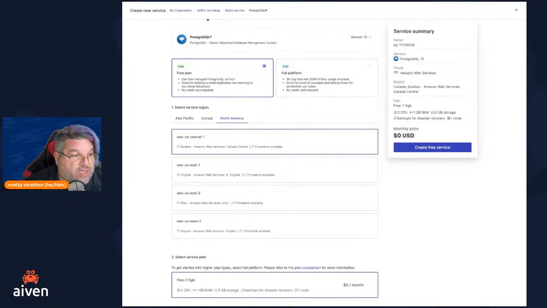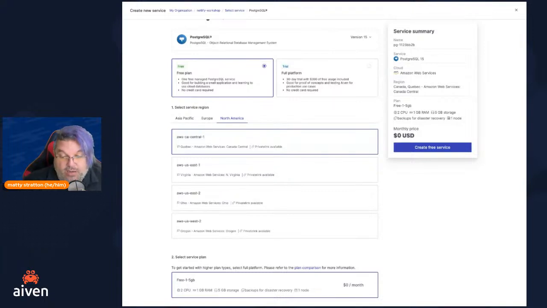It doesn't matter where you are at this point, but Netlify's free plan, when it's deploying its functions that we're going to use, also deploys those in US East 1 in AWS. So we want our data service as close as possible to the application to minimize latency.